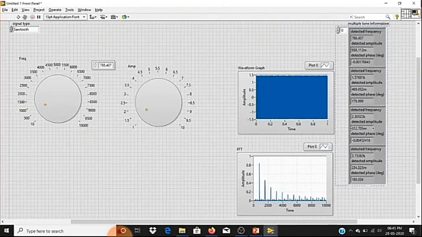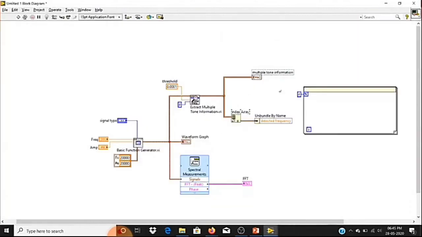This is an array, so I'm going to extract 4 tones of information. Inside the loop, I'm going to send each tone data for each iteration. That can be easily done with our auto indexing tunnel. If I connect an auto indexing tunnel, it will automatically pass as per our requirement. But as our sine waveform has a single tone, it will run only one time.